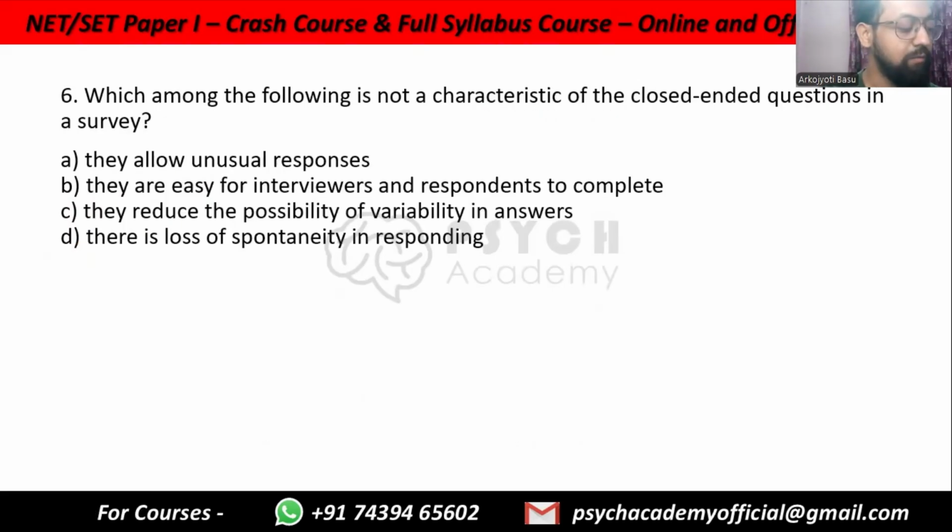Which of the following is not a characteristic of the closed-ended questions in a survey? A. They allow unusual responses. B. They are easy for interviewers and respondents to complete. C. They reduce the possibility of variability in answers. D. There is a lot of spontaneity in responding. Again, very easy. We were just discussing something very similar a while back.